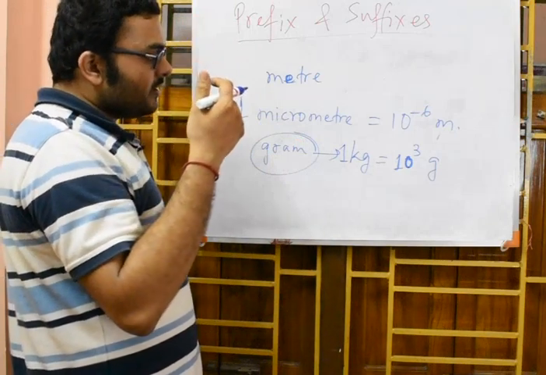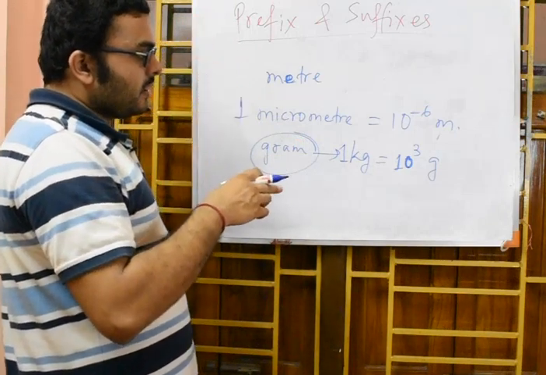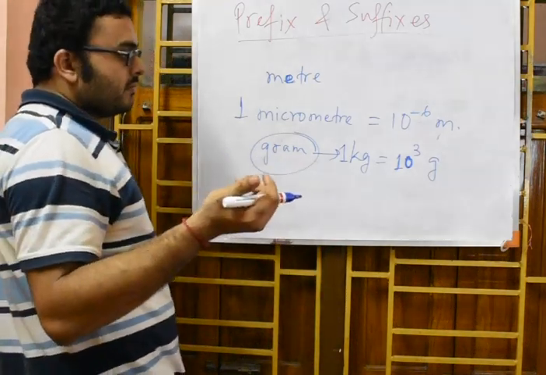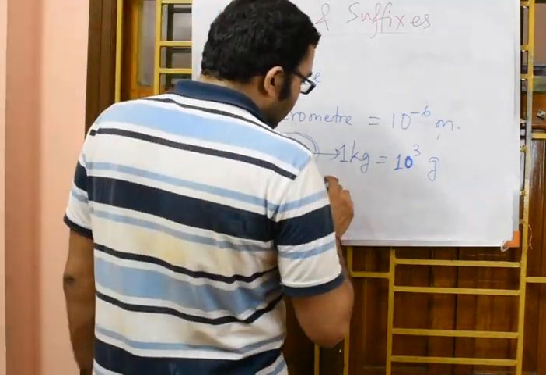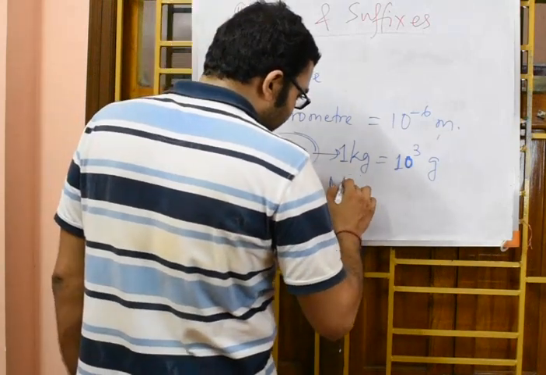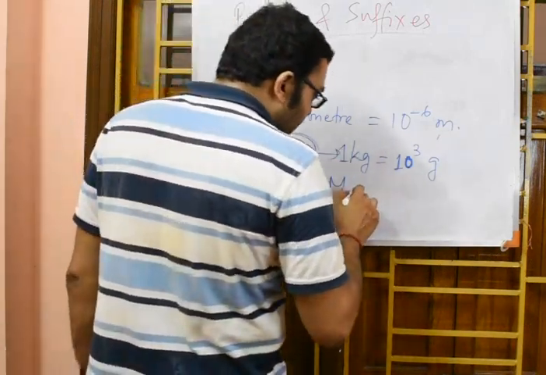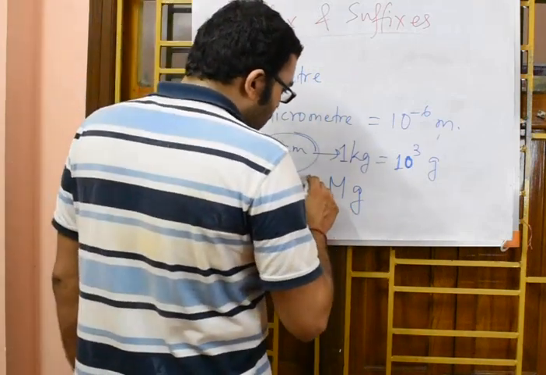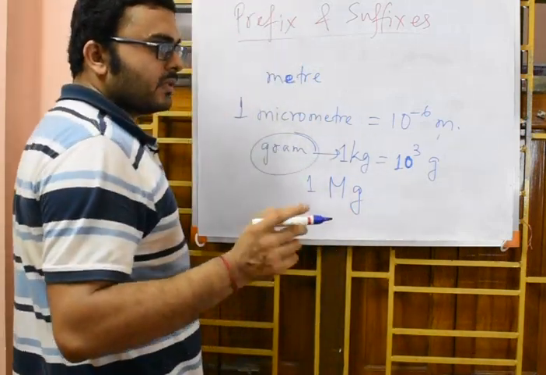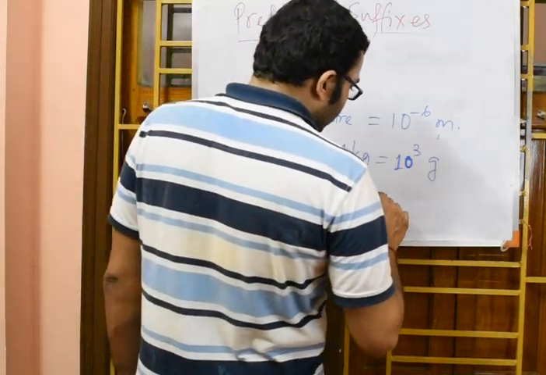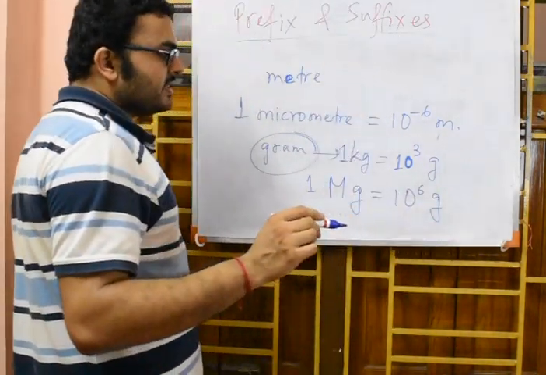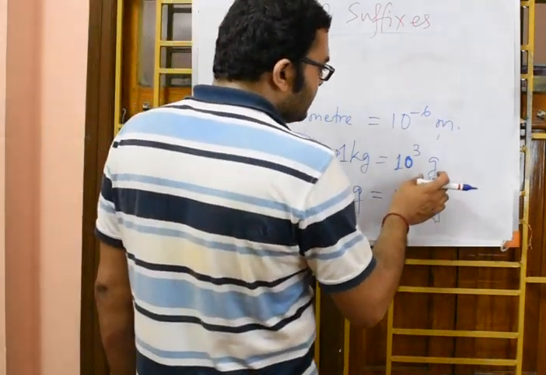So if I measure the mass of earth in megagram, I just use the prefix mega and then gram. 1 megagram is 10 to the power 6 grams, or you can say it is 10 to the power 3 kilogram.